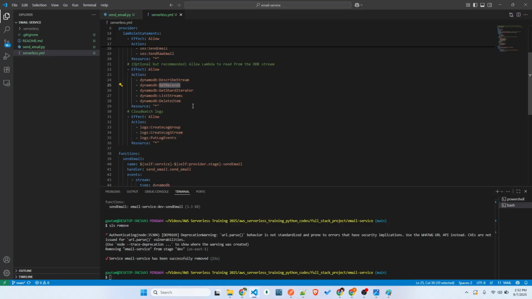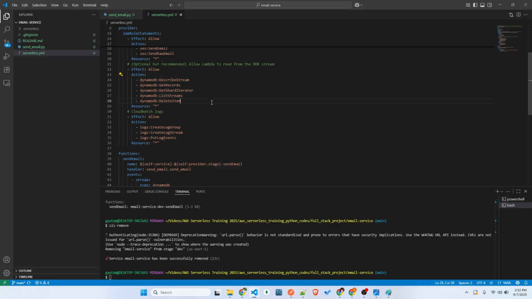We are going to read the data from the stream of DynamoDB. So we need this access, or we can just use a star to get everything, but we need to have only these things. Why delete? Because I'm going to delete once I send an email. That's why I need delete, and list streams to list it. Get iterator, get records, describe.